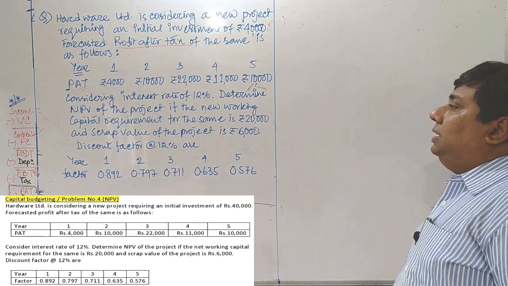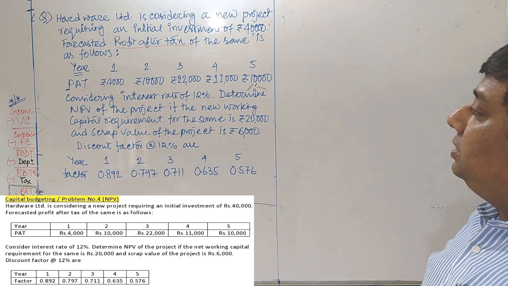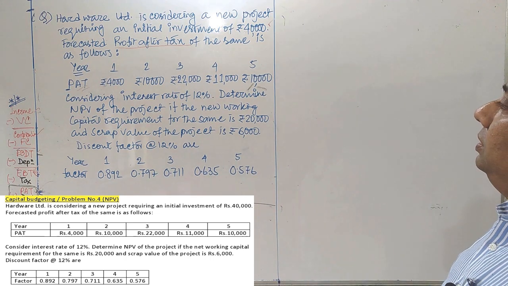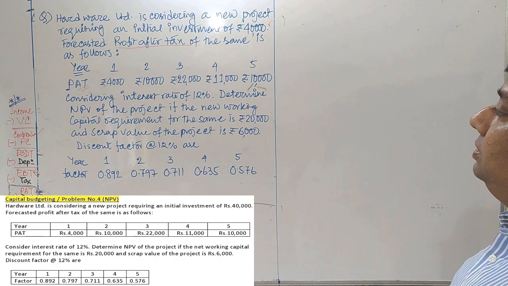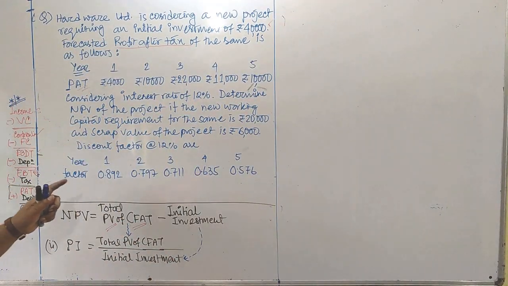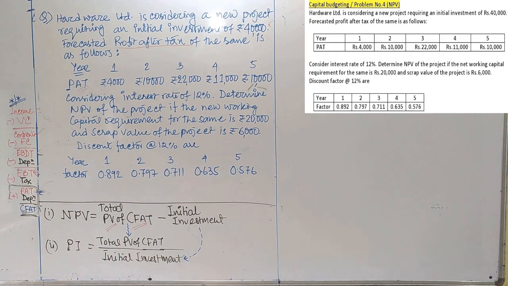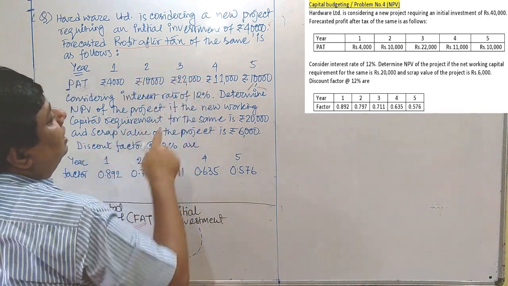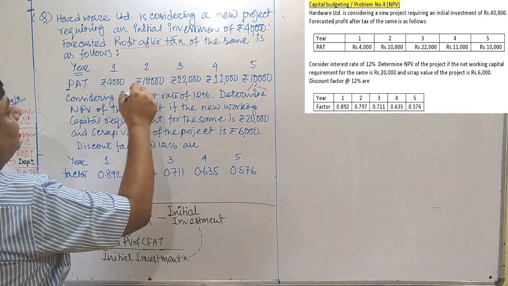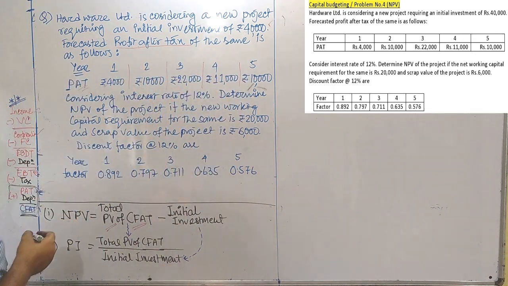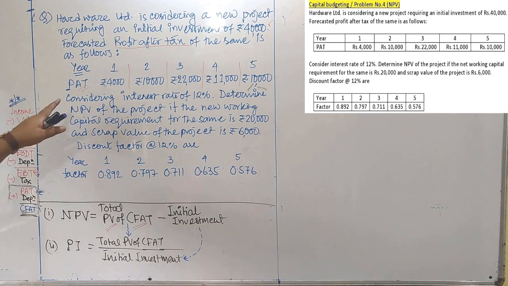Now 5 years data are available to us, which clearly means the project lasts for 5 years. It will run for 5 years, and PAT for each and every year is provided also. For first year it is 40,000, for second year it is 10,000, for third year it is 22,000, for fourth year it is 11,000, for fifth year it is 10,000. This is the return of the project, the PAT of the project which are available to us.